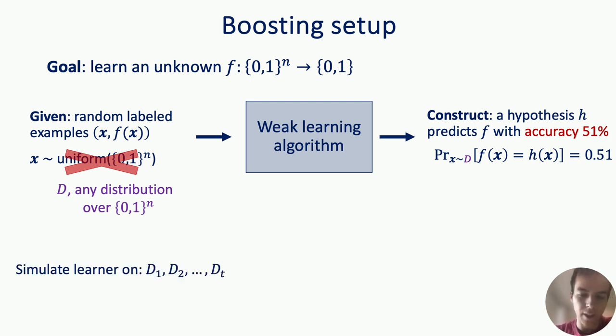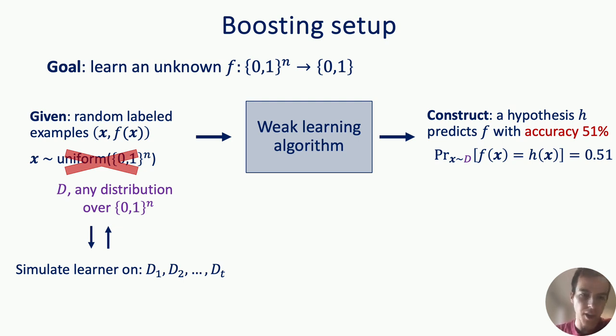The idea is to come up with a sequence of distributions, let's say D1 through DT, and the boosting proceeds in T adaptive stages. You construct the distribution D1, simulate the learner on D1, and look at the output. You then construct the distribution D2, simulate the weak learner, look at the output, come up with some distribution D3, and so on.